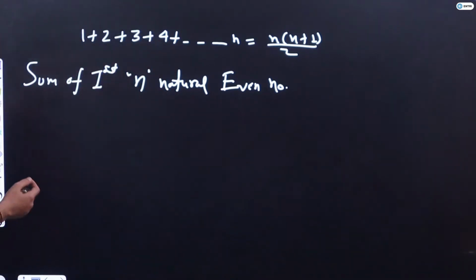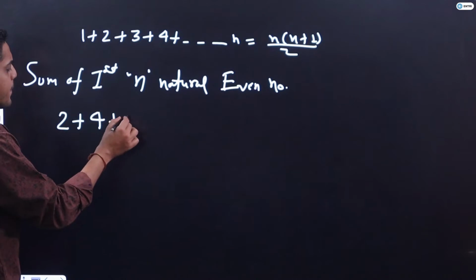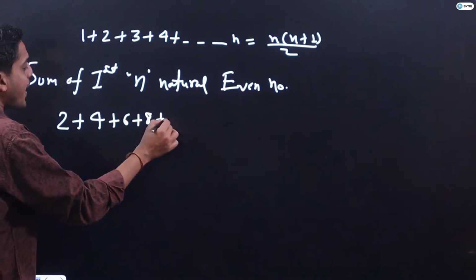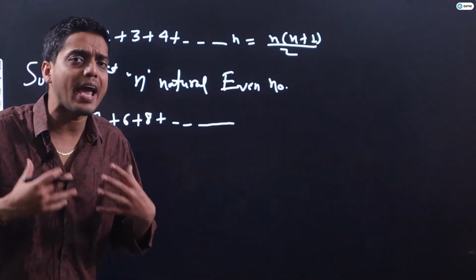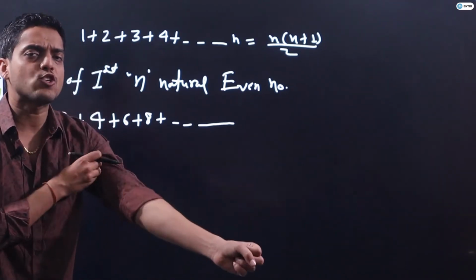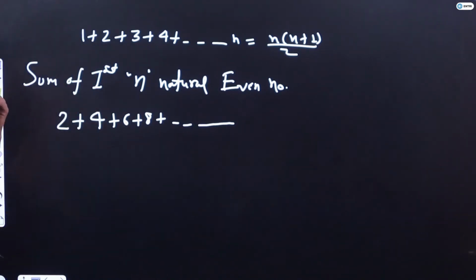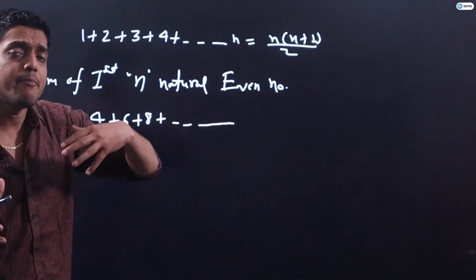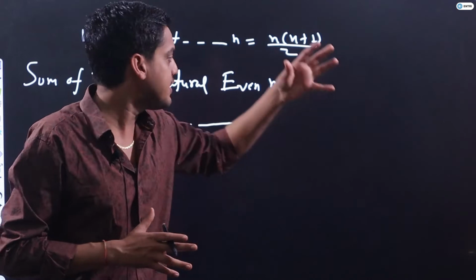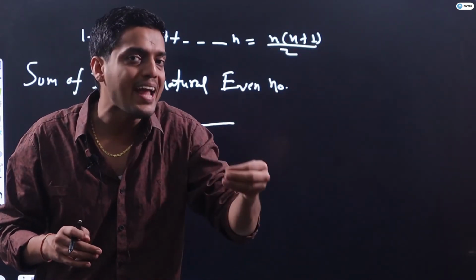So if I talk about the sum of first n natural even numbers, what will happen, guys? 2 plus 4 plus 6 plus 8 and so on. Now guys, I am talking about the sum of first n natural even numbers. So my natural numbers start from 1 only, and I am counting only even numbers. That's why I am adding 2, 4, 6, 8 and so on. Students, a very important category will come after these basics are covered. That is finding the nth term. You have to identify the nth term.